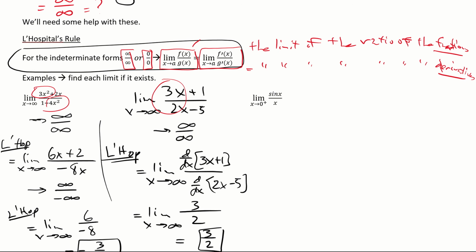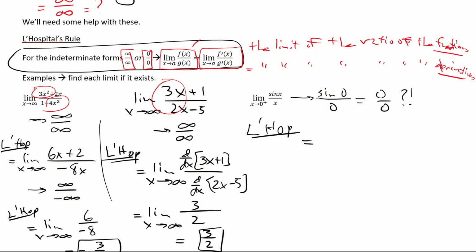Okay, but other functions, check this out, not so much maybe. So as x is approaching 0 from the plus side, we have sine x over x. If we plug in 0, we get sine 0 over 0. Sine of 0 is 0, so 0 over 0. It's not 0. It's indeterminate. We don't know what it is. But L'Hopital comes in and helps us out.